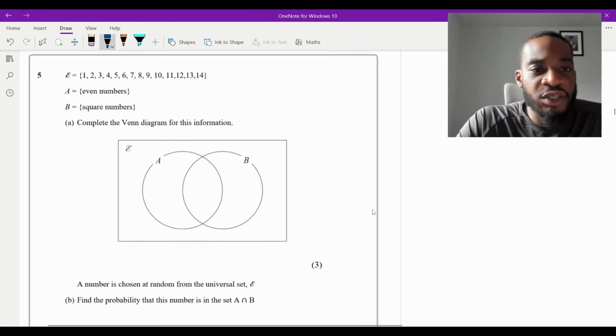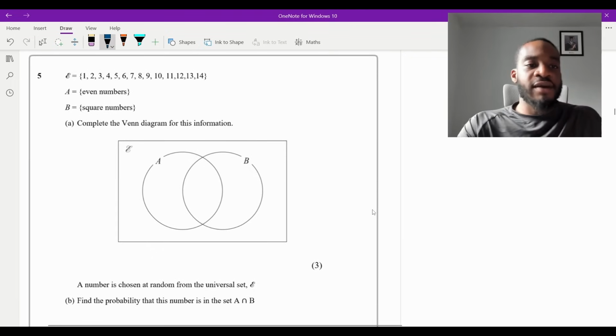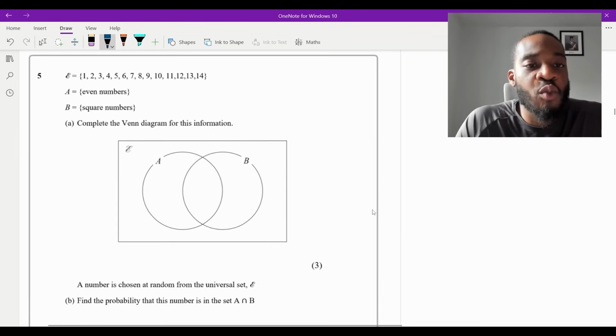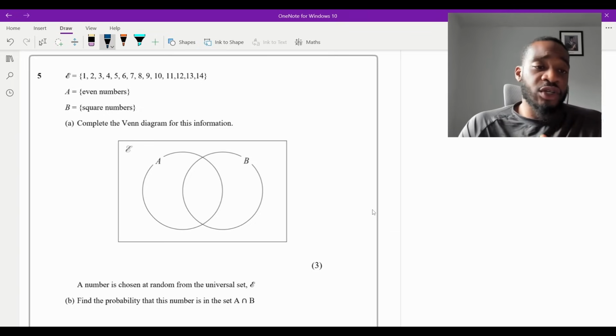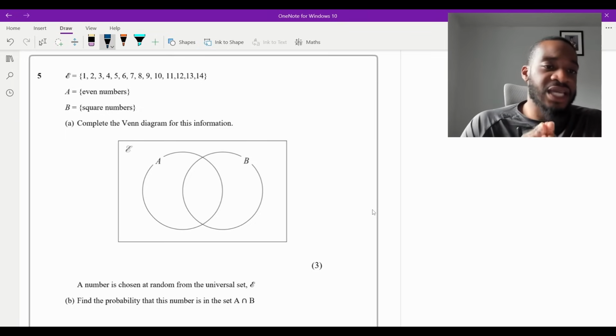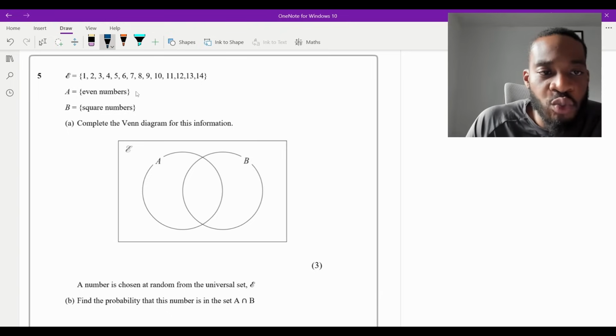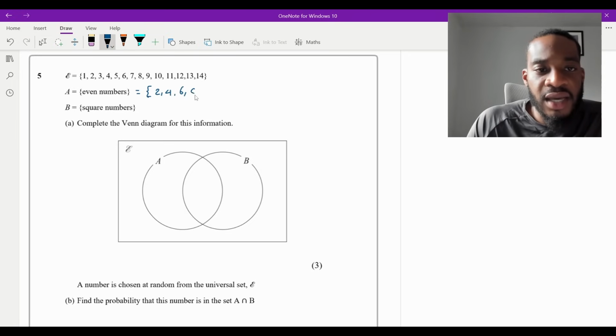Question 5 says we've got the universal set, and it's numbers from 1 to 14. We've got the set A, which are even numbers, and the set B, which are square numbers. Part A says complete the Venn diagram for this information. This is 3 marks. With these types of questions, where the sets are descriptive, you want to write out what the actual values are. So the even numbers are 2, 4, 6, 8, 10, 12, and 14.